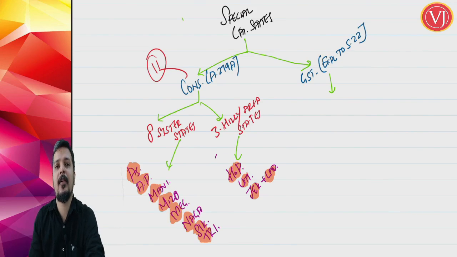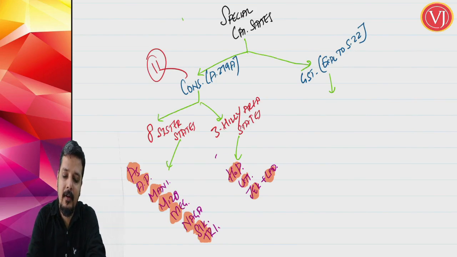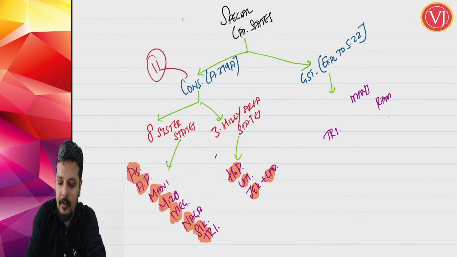Now, what is important for you to remember is what are the special category states for GST law in terms of Explanation 3 to Section 22. Now, how to remember that? Among these states, only 4 states are selected when you talk about GST law special area states. Now, what are they? They are Tripura, Manipur, Mizoram and Nagaland.